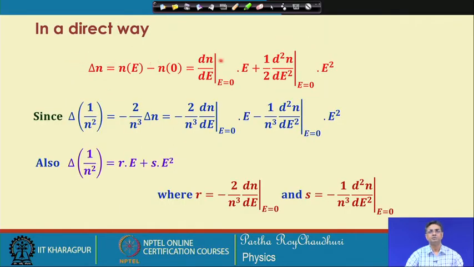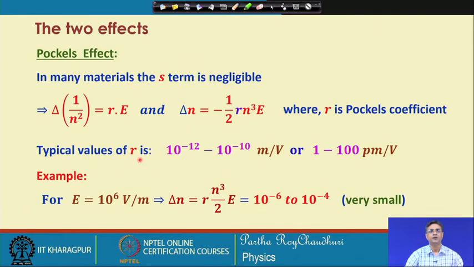You can look at the same equation in a direct way. If I put these equations in this form, then I take 1 by n square, which can be represented in this form, and if I directly substitute these values, writing r and s equal to these, then we also end up with this equation. So, looking at the same expression in two different ways, basically they have the same origin.